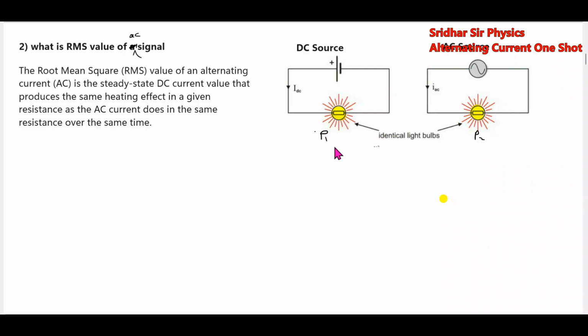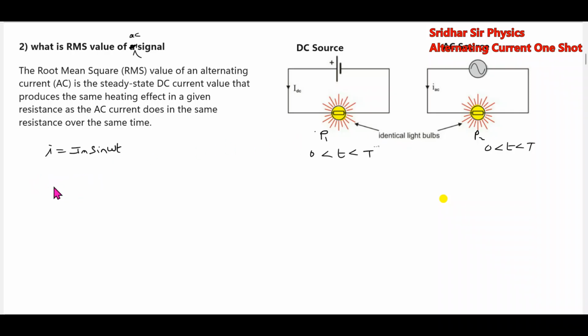The same power should be dissipated in the interval of time 0 to t. So here V equals Vm sine omega t, I equals Im sine omega t, and an AC current will flow.